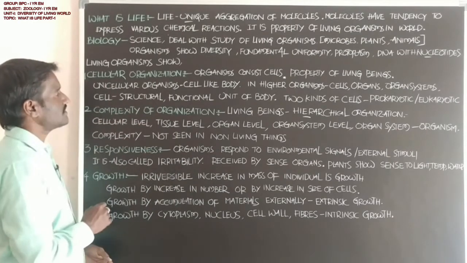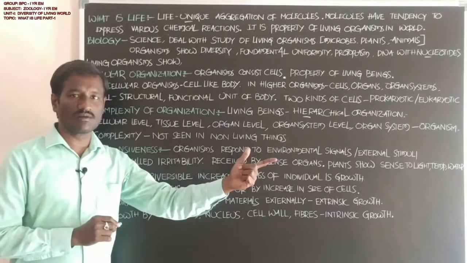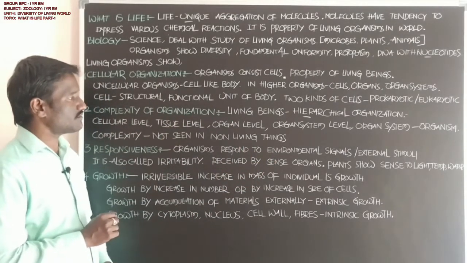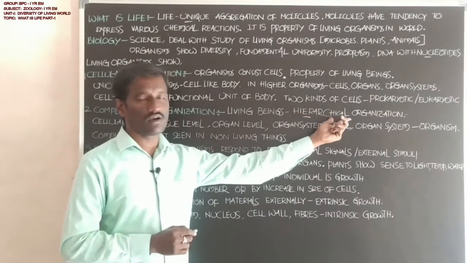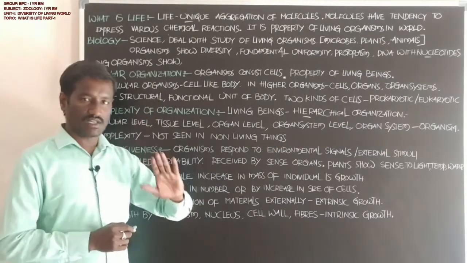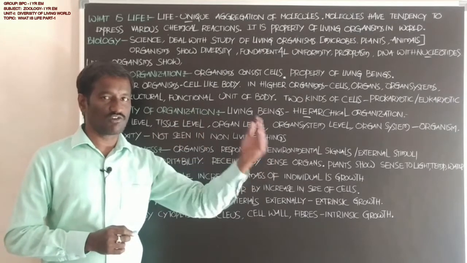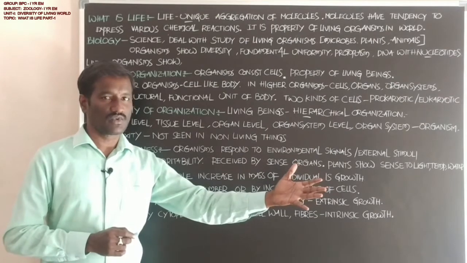Next, students, complexity of organization. It is a level of organization not available in non-living things. Students, living beings show a hierarchical level of organization. Hierarchical means cells develop into tissues, tissues develop into organs, and organs develop into organ systems.